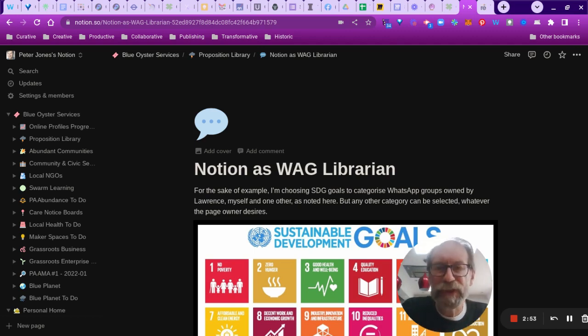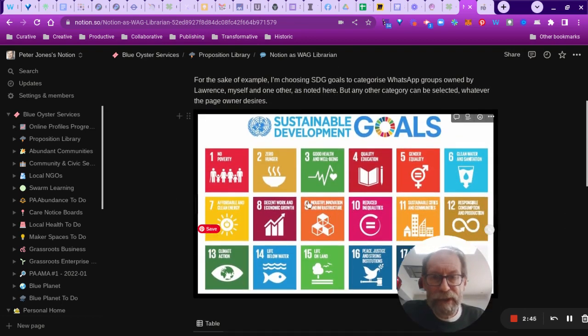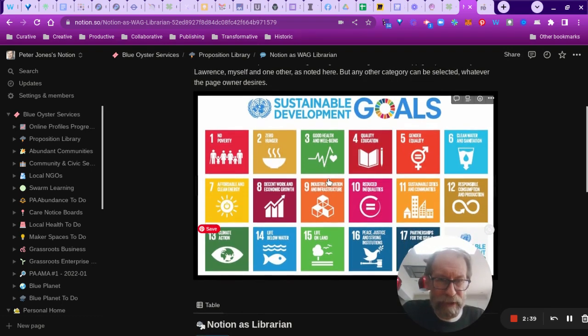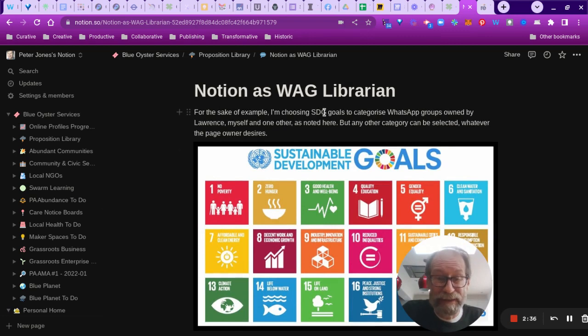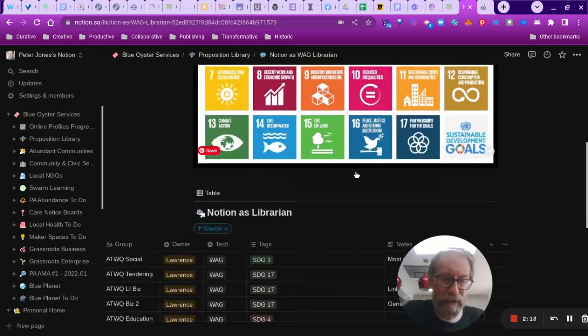So you can curate a lot of content in Notion. This whole thing is Notion. There are various controls that I'm not going to go through and demonstrate. But as you can see, this is an embedded image. You can embed an image if you want to, an embedded image of sustainable goals. I've chosen SDG, Sustainable Development Goals, as an example. This is one way that we can categorize groups of knowledge, groups of information, or just straightforward groups of people. We can select any category we want, but I happen to have chosen SDG goals to give an example.